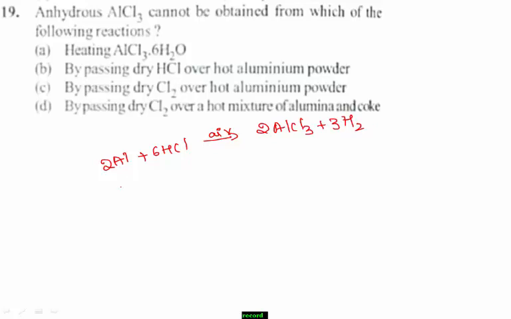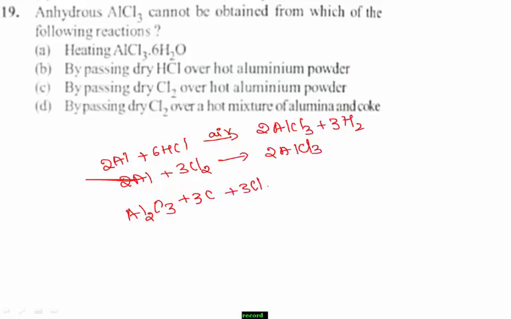Another one, when it reacts with chlorine, it also forms AlCl3. And another one, I take Al2O3, aluminium oxide. When it reacts with carbon as well as chlorine, it also forms AlCl3 plus carbon monoxide.